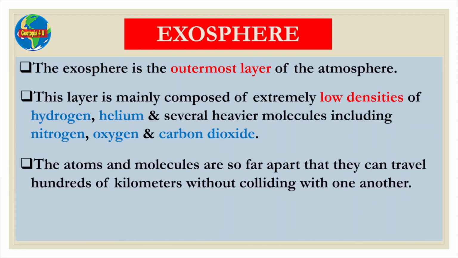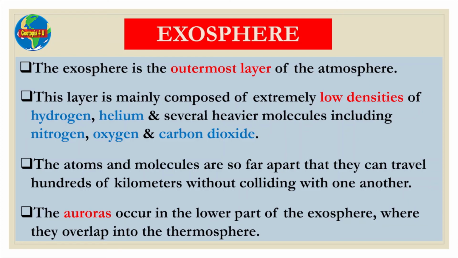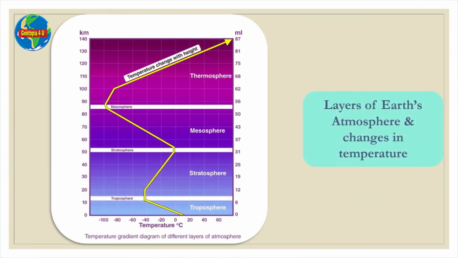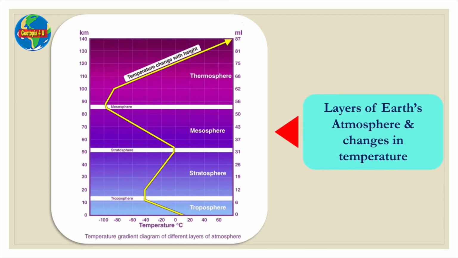carbon dioxide. The atoms and molecules are so far apart in this layer that they can travel hundreds of kilometers without colliding with one another. The auroras occur in the lower part of the exosphere where they overlap into the thermosphere. So here is a picture of the various layers of the Earth's atmosphere along with changes in temperature.